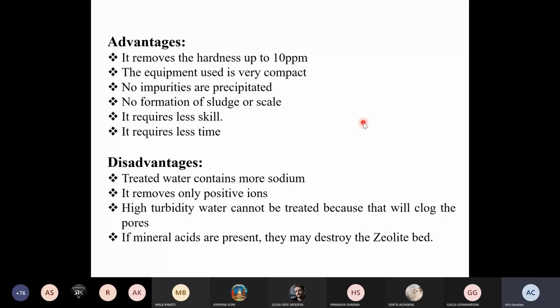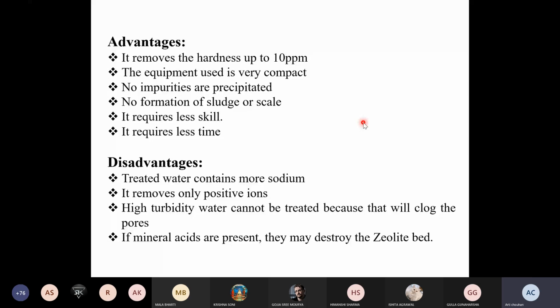Now disadvantages, as you know, the treated water contains more sodium. Not only the sodium ions which are already present in the hard water, but in addition, you are flowing out all the sodium ions which are there in that zeolite bed. Now that sodium also is there in the treated water.